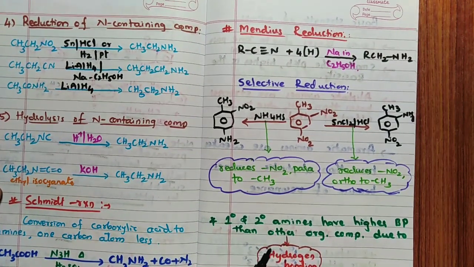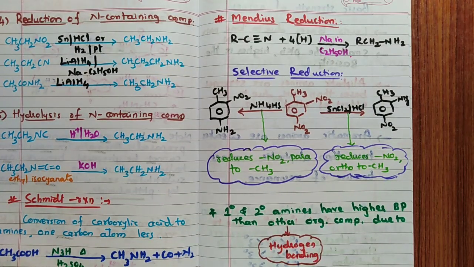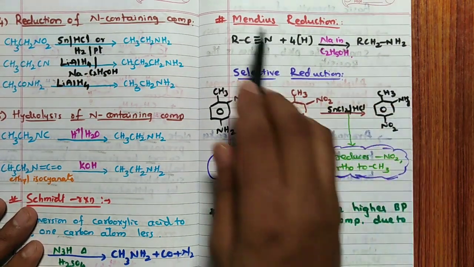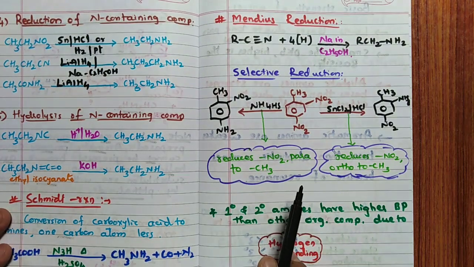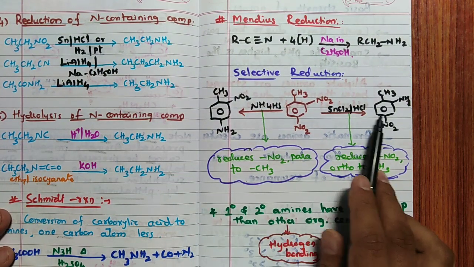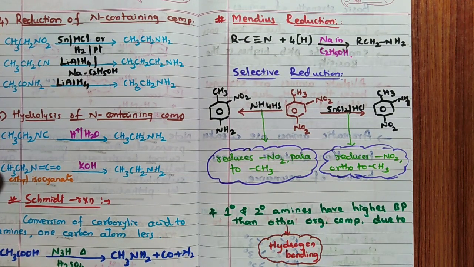Then another named reaction, Mendius reduction. RCN, cyanides, on reduction with sodium in ethyl alcohol form RCH2NH2, which is called Mendius reduction. Very simple. This is important for NEET or JEE. Remember that selective reduction. Once this question was asked, remember that.